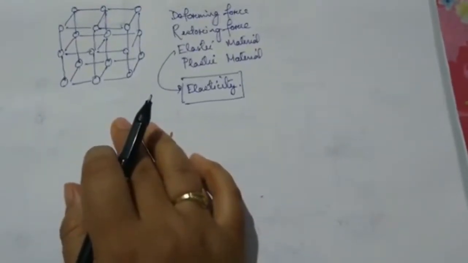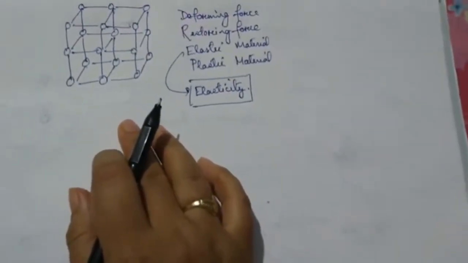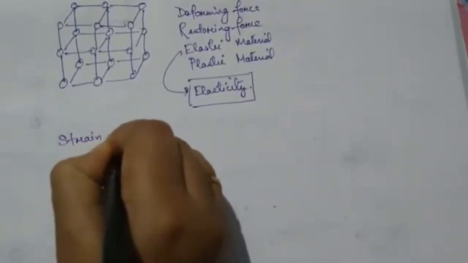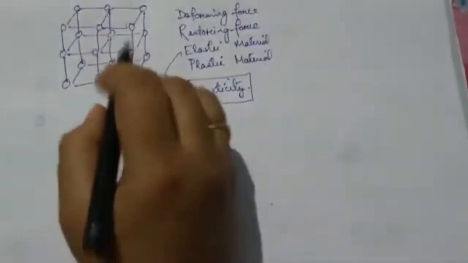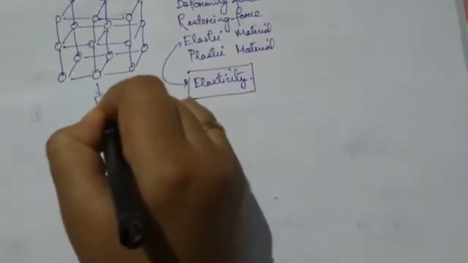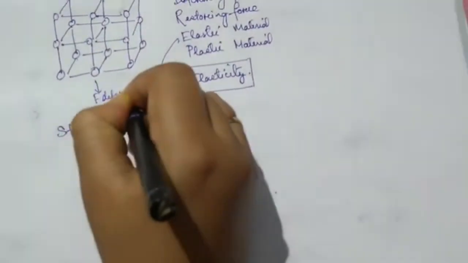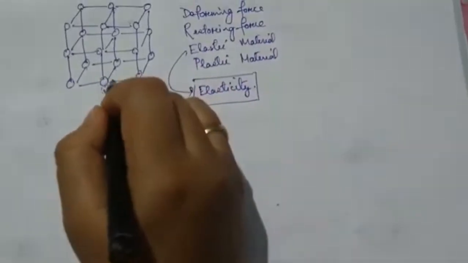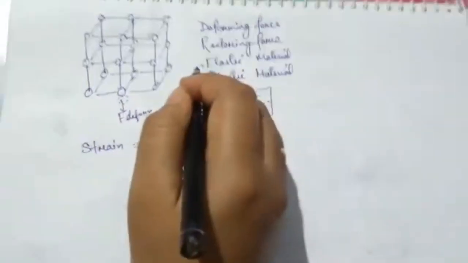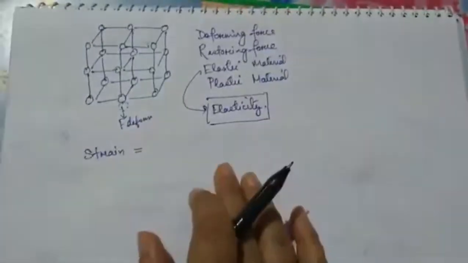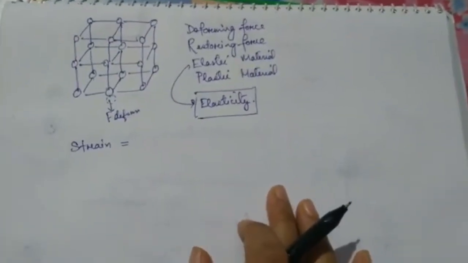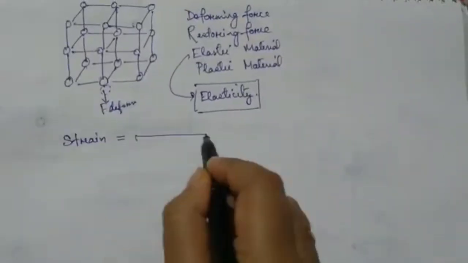Now another term that you need to learn, I think you already know about it, is called strain. As I told you, when you apply the deforming force F deform, the position has changed, so that means it has got deformed. Whatever change there is in the initial configuration, that change is nothing but strain. So how do you calculate it?